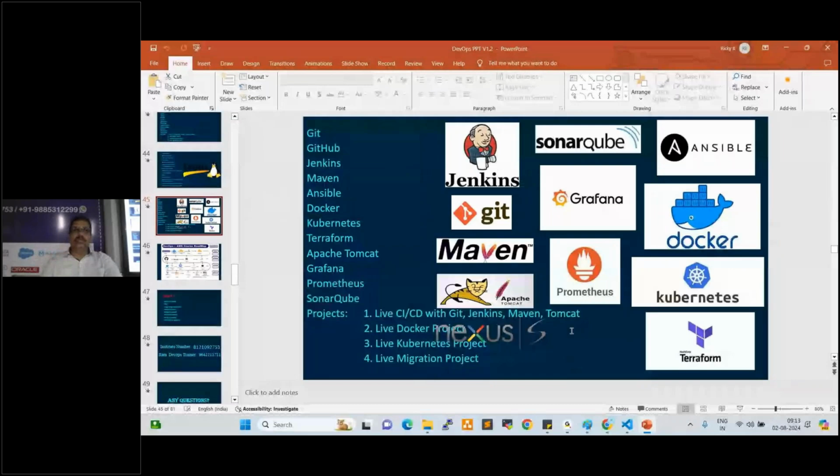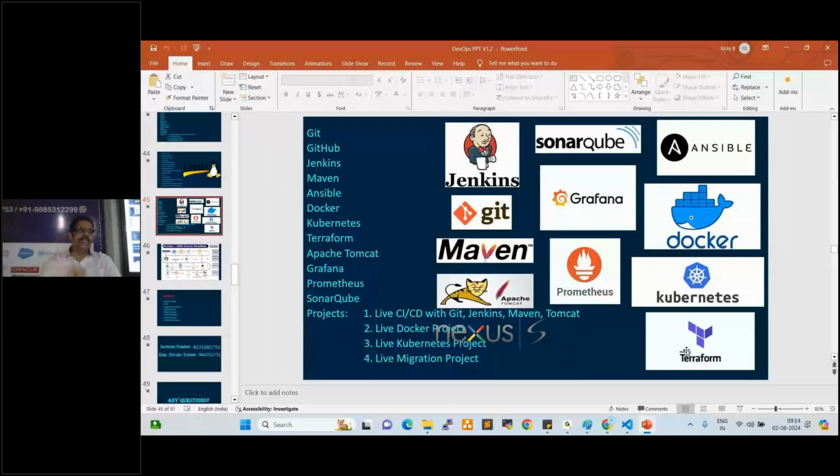So we are going to learn this many tools, but we don't use all the tools in real-time projects. At least two or three tools, right? If you are good in Kubernetes and Jenkins, you can easily crack your entry. If you are good in Ansible and Jenkins, you can easily crack your entry. If you are good in Terraform, only Terraform with AWS, you can easily crack your entry.